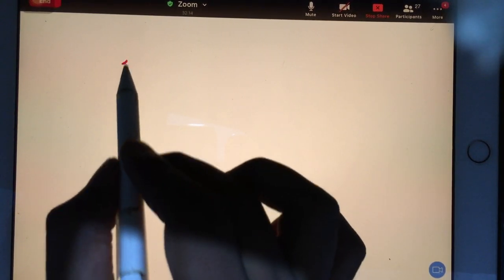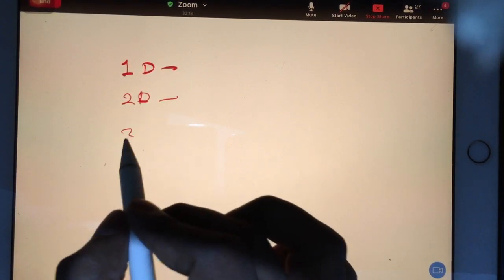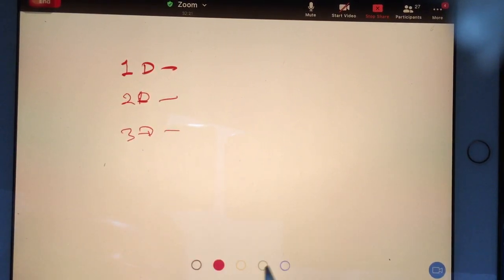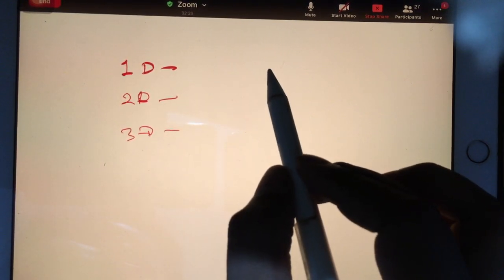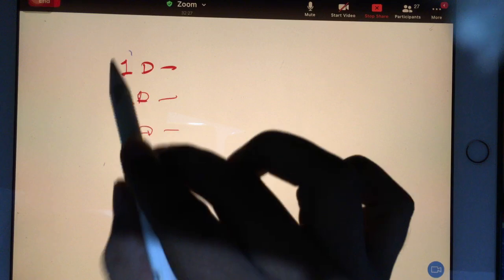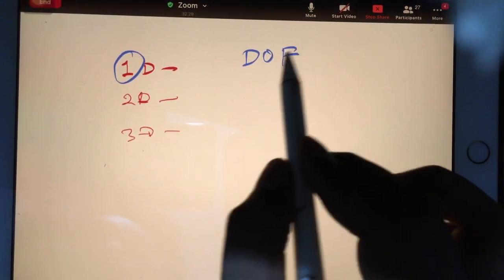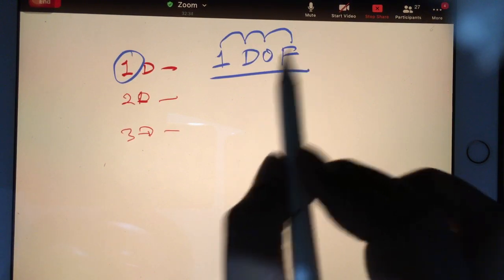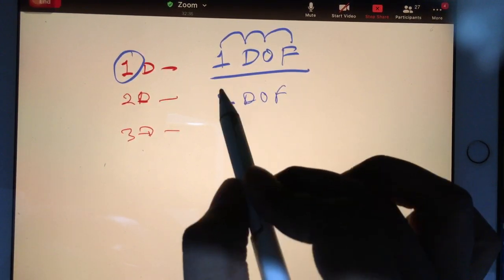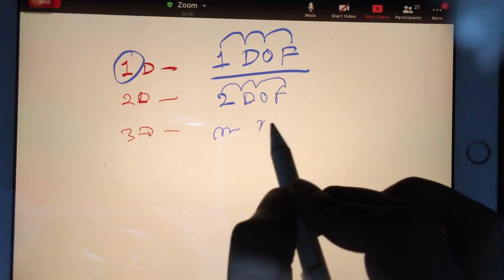So let's have one more introduction. There is something called 1D vibration, 2D vibration, 3D vibration, multi-D vibration. What does it mean? Vibration when your system is having degree of freedom 1. Degree of freedom. So if I am writing 1 DOF, it means 1 degree of freedom, 2 DOF means 2 degrees of freedom, multi degree of freedom.